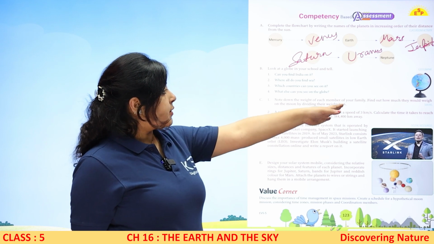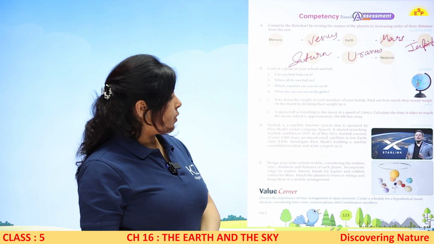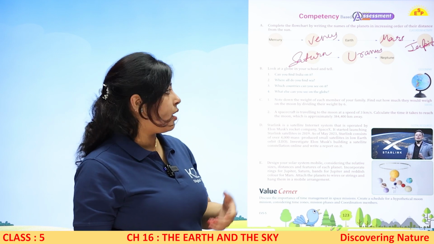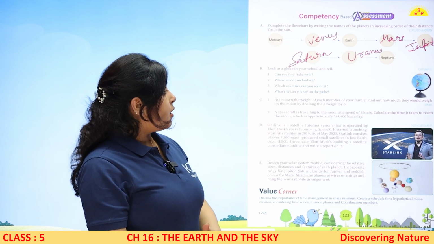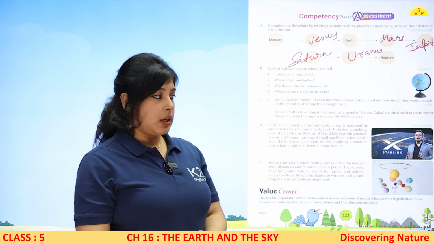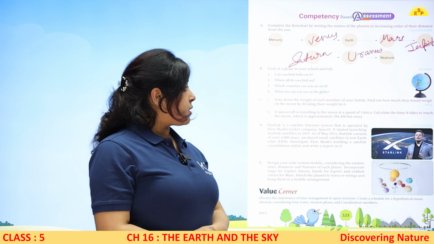Now you have to look at this globe in your school and tell, can you find India on it? आपको इंडिया को लोकेट करना है. Where all do you find sea? कहाँ पर आपको sea दिख रहा है? Water body, the blue part. Which countries can you see on it? इस पे आपको कौन कौन सी countries दिख रही हैं? आपको लोकेट करना है. What else can you see? So this you will discuss.